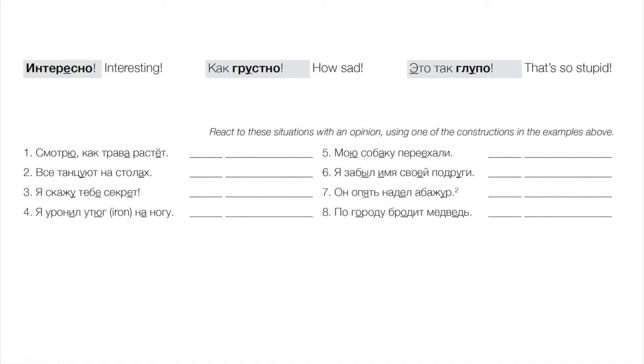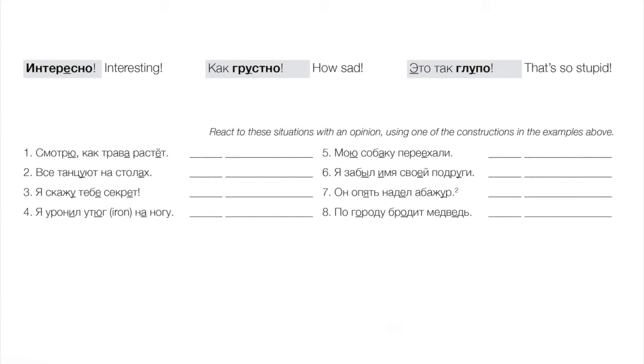Okay, so let's react to these situations and pick an example and use one of these constructions. Я смотрю, как трава растет. I'm watching grass grow. Okay, I'm going to make an exclamation and say как скучно, right? How boring, как скучно.